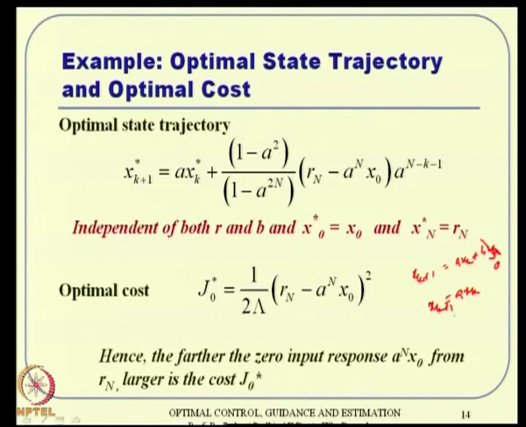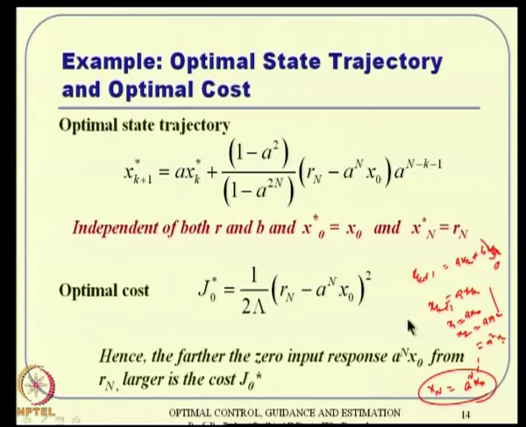If you start with k equal to 0, then x1 equals a x naught, and x2 equals a x1, which is nothing but a square x naught, like that. You proceed like that, something very close to what we discussed before, and ultimately you end up with xn equal to a to the n times x naught, using this formula. So that is your zero input response. If you do not have any control, that is where the trajectory will evolve.